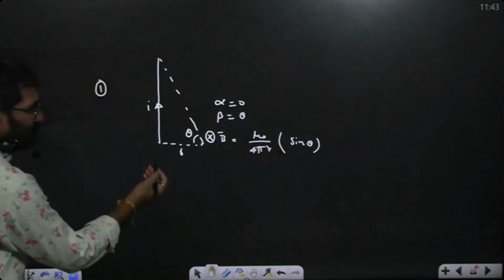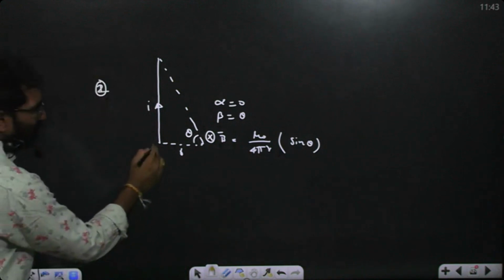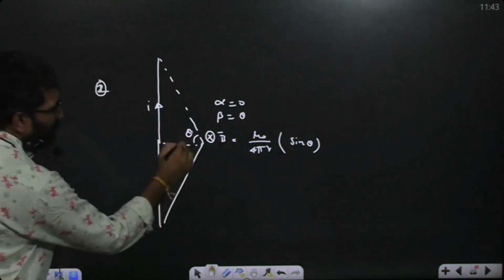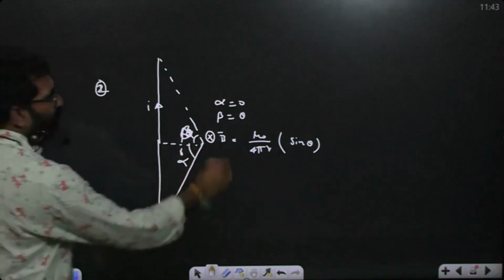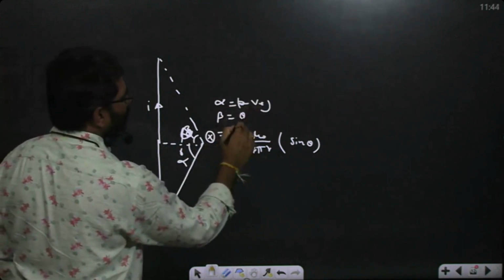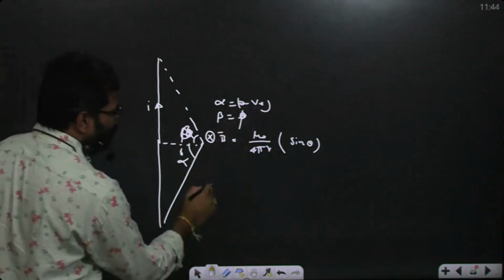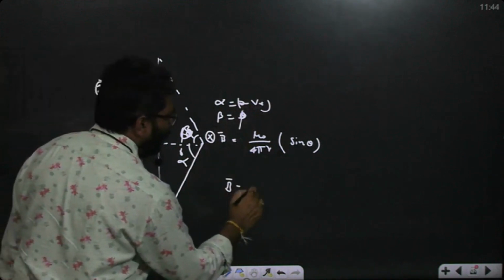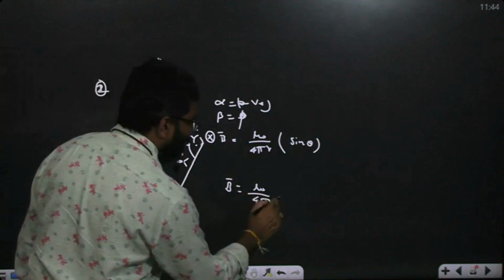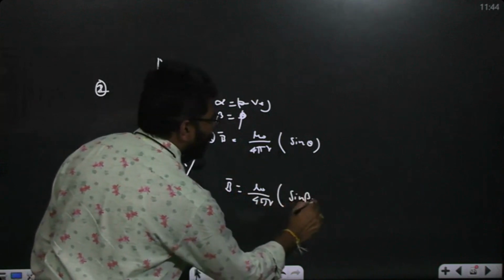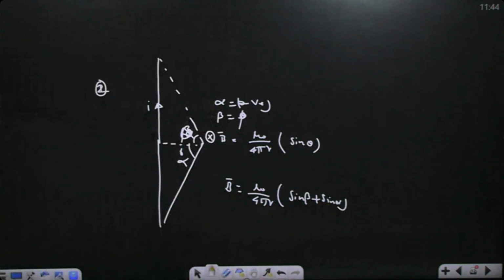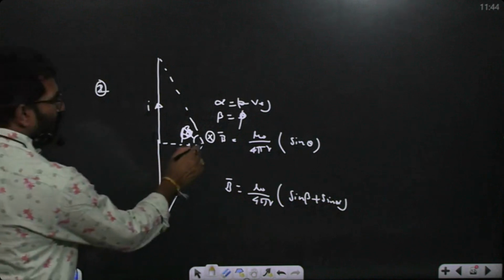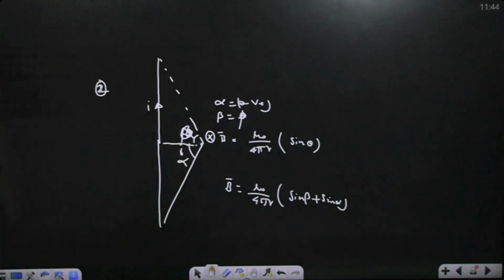Next, the same question: the first part was the finite current carrying wire, so that was the semi-finite wire. But if you take a finite wire, modify it. In the second question, this is alpha, this is beta, and this is alpha. Alpha is negative, beta is beta only. Now substituting, B bar is equal to what? Mu naught by 4 pi r, sin beta plus sin alpha. For a finite wire it is also into the plane.